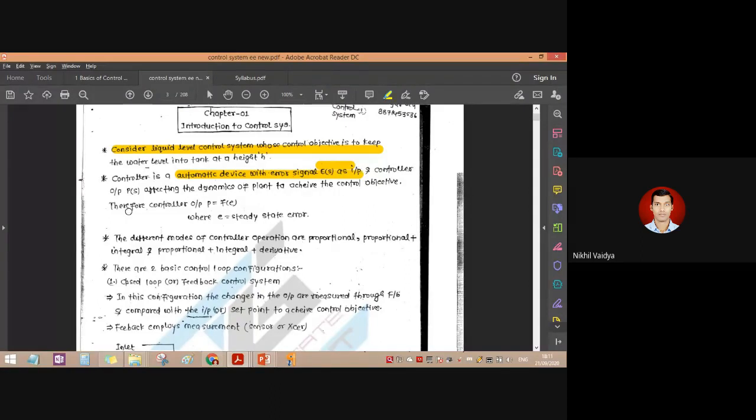Okay, so the controller, what is the function of the controller? It is an automatic device with error signal as input. So the controller will take that error signal, and the controller output, called P(s) here, affects the dynamics of the plant to achieve the control system objective. Therefore, the output of P, that is the controller, will be a function of E, the function of error. Their error E is called the steady state error.